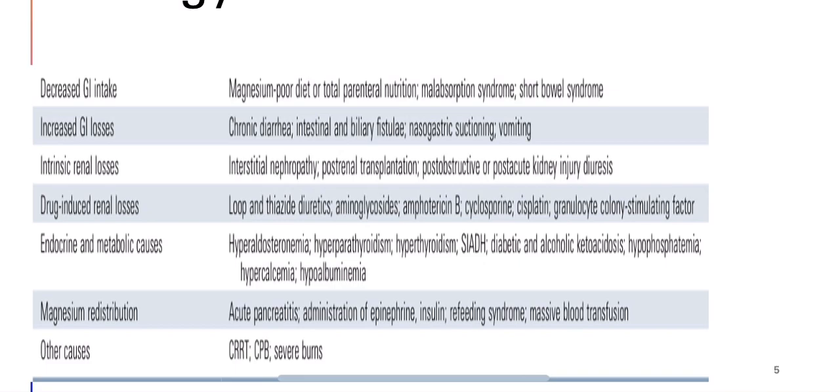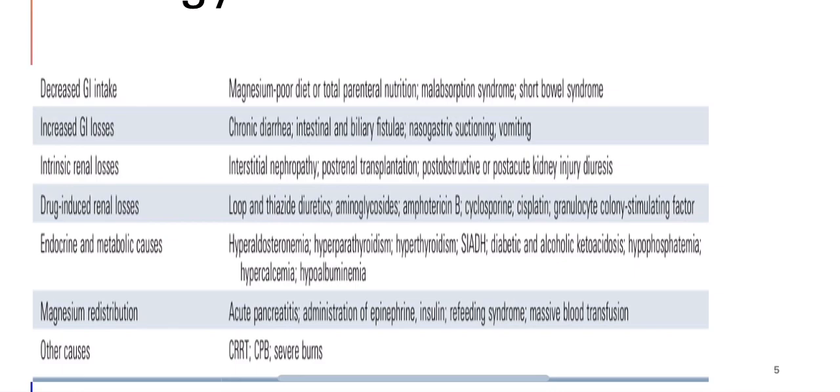And now coming to the etiology, the most important causes are decreased GI intake due to a magnesium poor diet, TPN, malabsorption syndrome or short bowel syndrome, or increased GI losses due to chronic diarrhea, intestinal and biliary fistula, nasogastric suctioning and vomiting, intrinsic renal losses due to interstitial nephropathy, post-renal transplantation, post-obstructive kidney injury or diuresis,